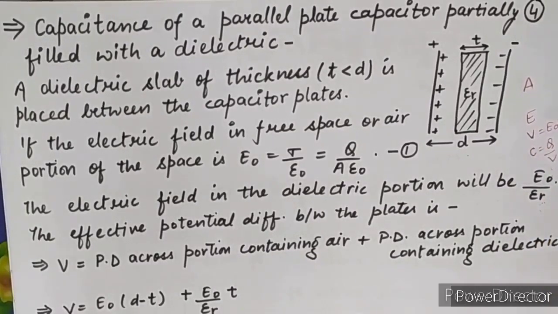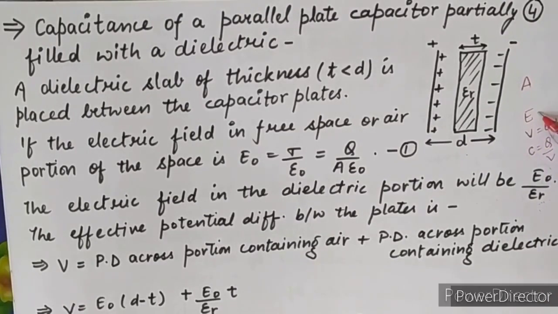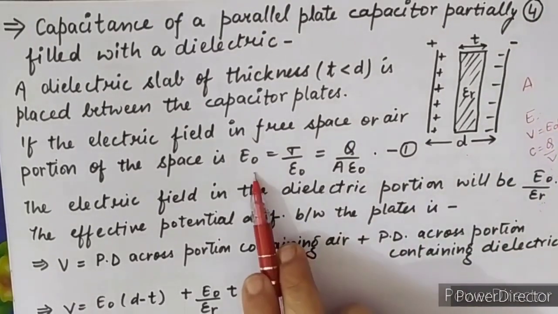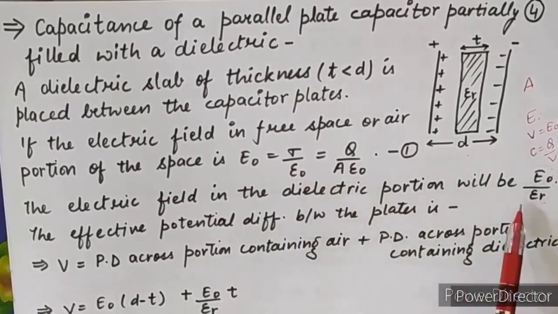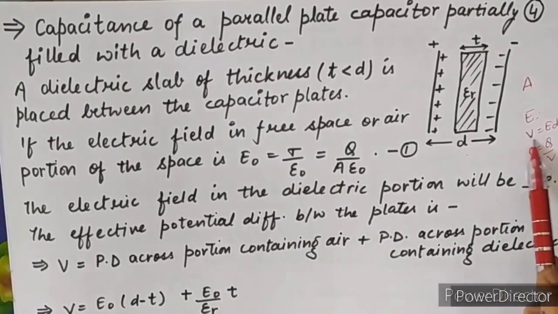For this derivation we have already found the electric field for free space and for the dielectric medium. Now we have to put both values of the electric field in the potential difference formula.